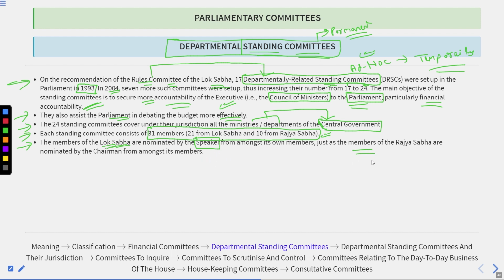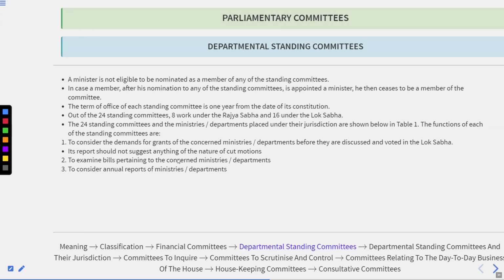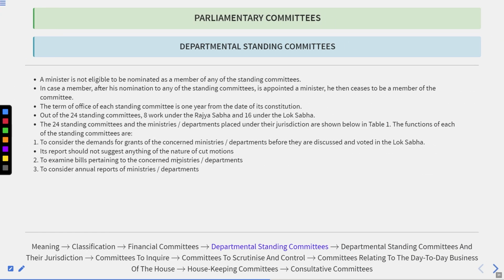Just as the members of Rajya Sabha are nominated by the chairman from amongst his members. So technically the house members amongst themselves select a person whom they want to join the committee, and then the presiding officer of that house, the speaker in the case of Lok Sabha and the chairman in the case of Rajya Sabha, will nominate the person to the departmental standing committee.